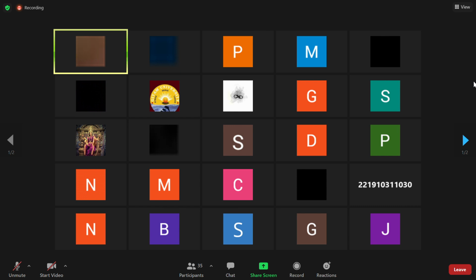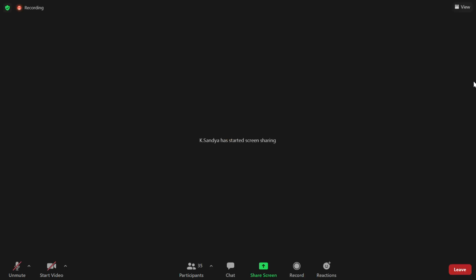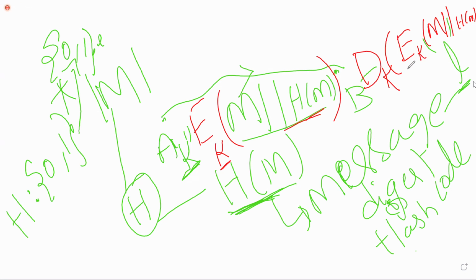The receiver will decrypt the message, and after decrypting, the receiver will get the message along with the hash code.